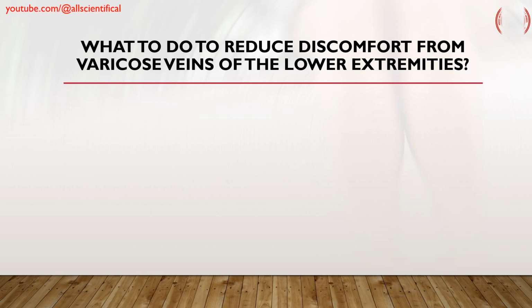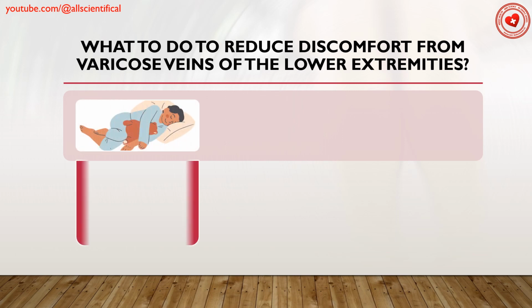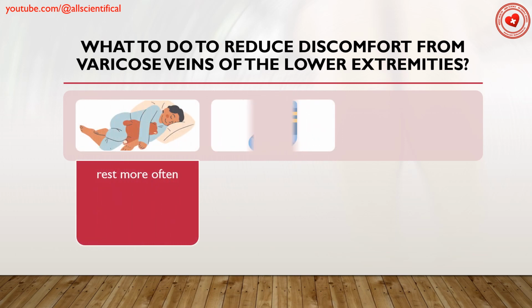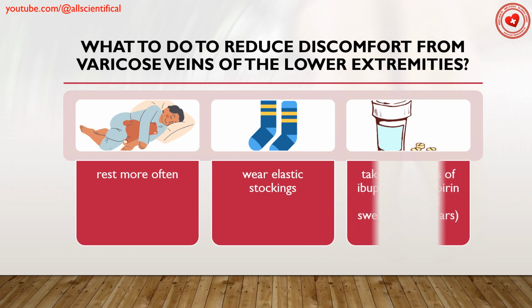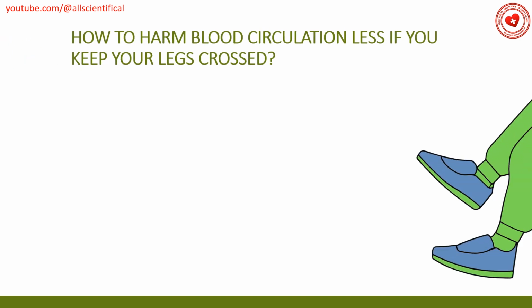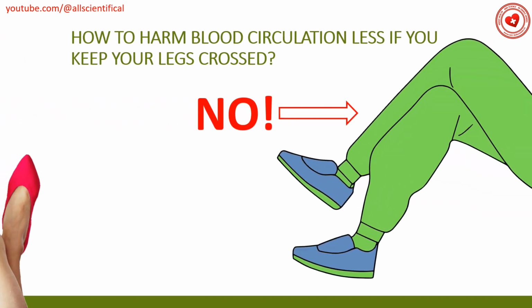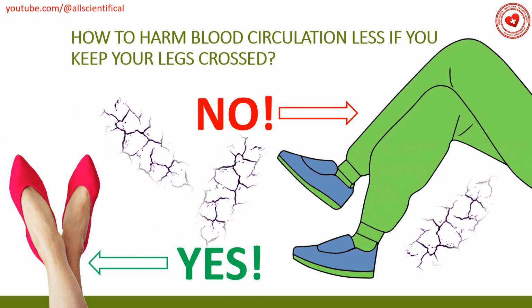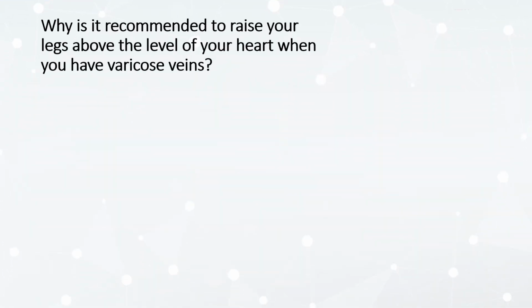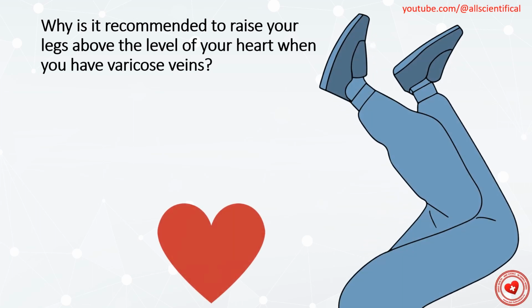What can be done at home for varicose vein? To reduce discomfort from varicose vein of the lower extremities to a minimum, follow these rules daily. Rest more often, wear elastic stockings, take 1-2 tablets of ibuprofen or aspirin until the painful swelling disappears. How to harm blood circulation less if you keep your legs crossed? If you are used to frequently keeping your legs crossed, try to cross them at the level of your ankles, not your knees. This way, blood circulation will not be affected.